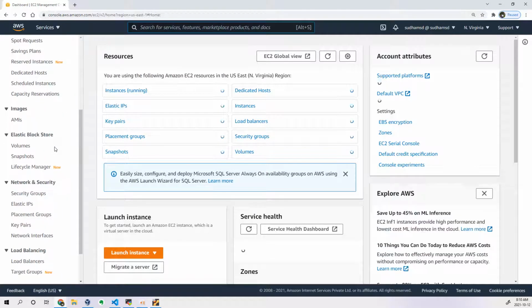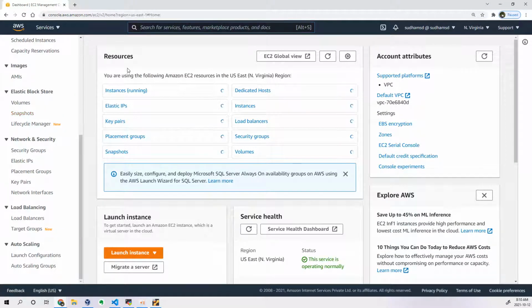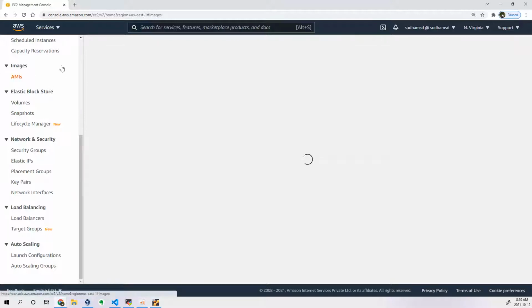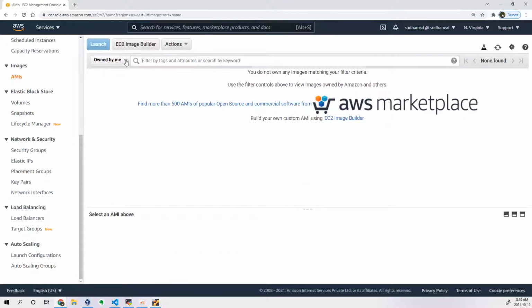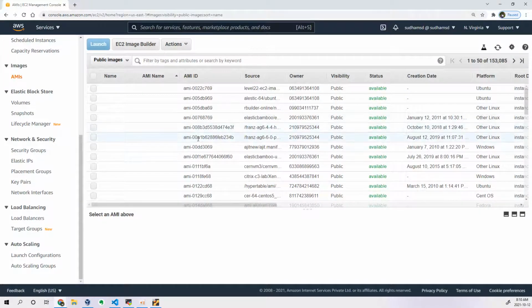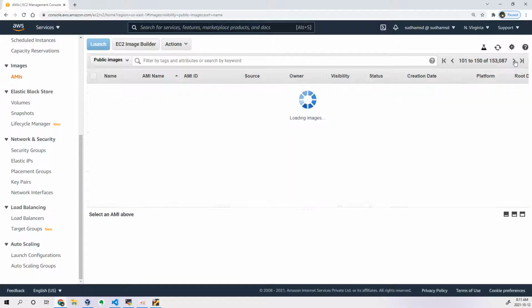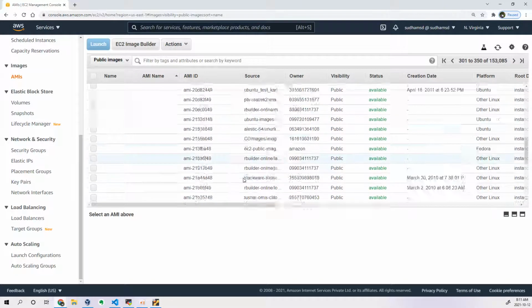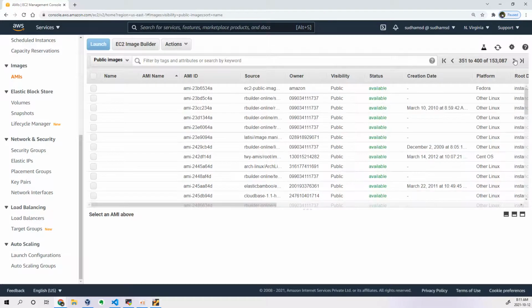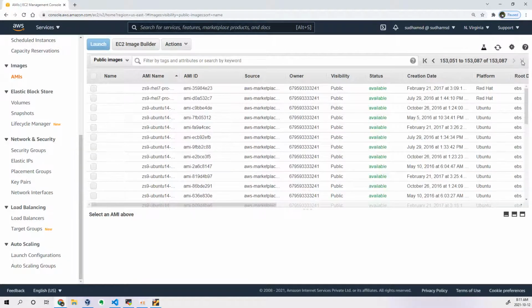Here you can see some images. Some AMIs are starting with a name like ZS9 or something like that, depending. AMI name is this and AMI ID is something like this.